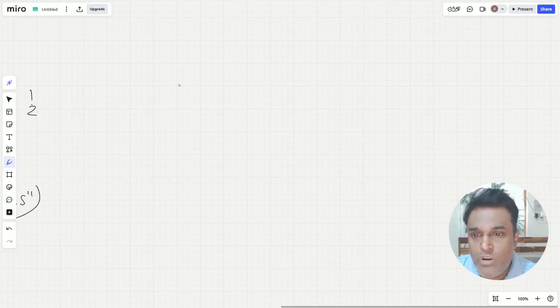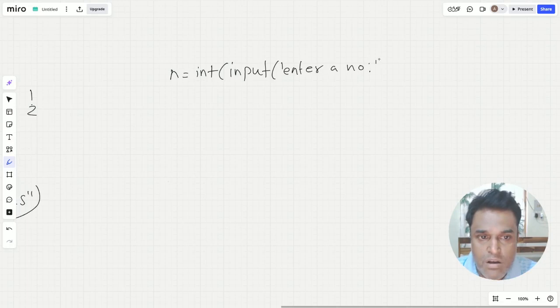So the prime number program is like this: I will take a value from the user, int of input, and I will say enter a number.